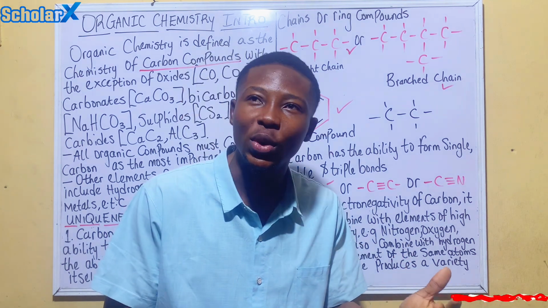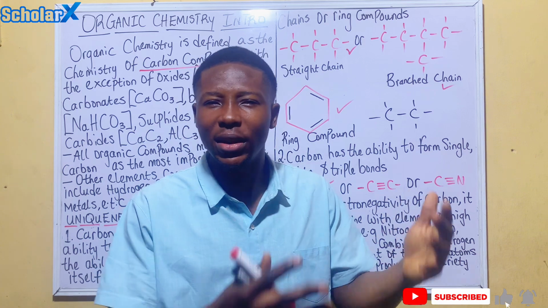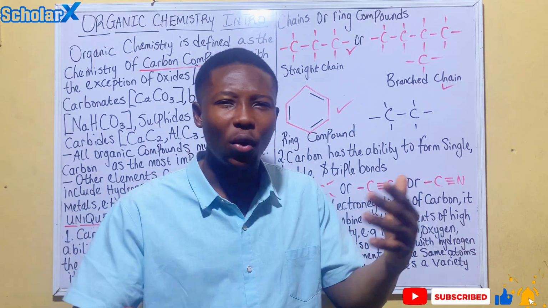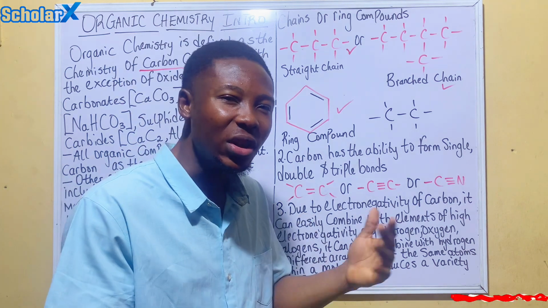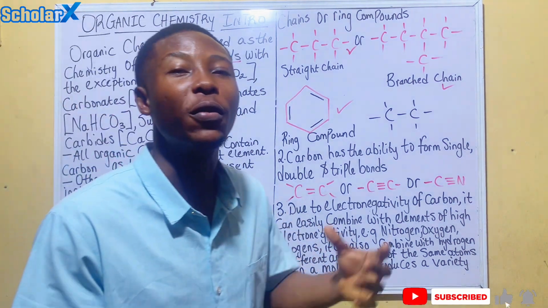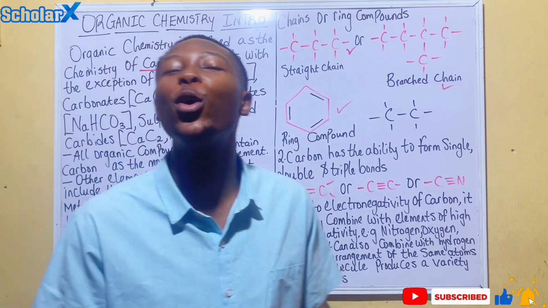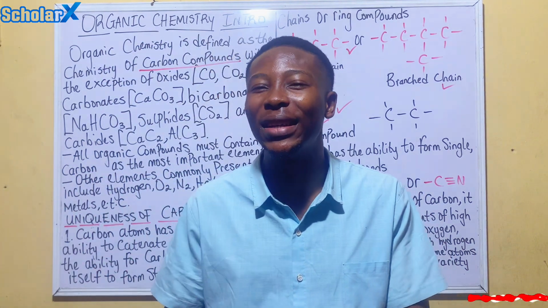When we go to molecular series and some other things like that, as we go on, you will see how carbon can be arranged in different ways and then form a variety of compounds.